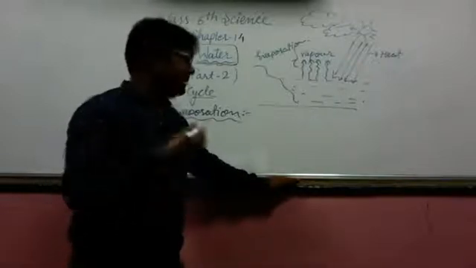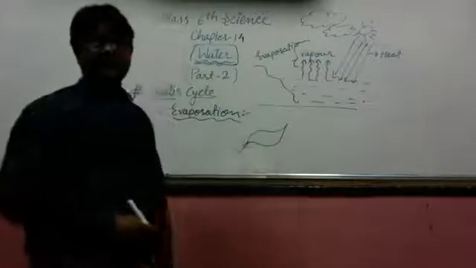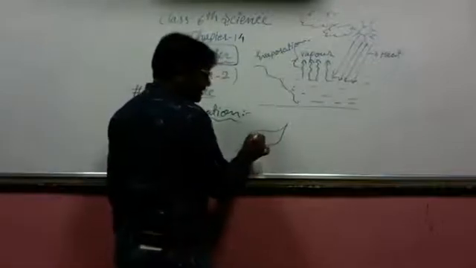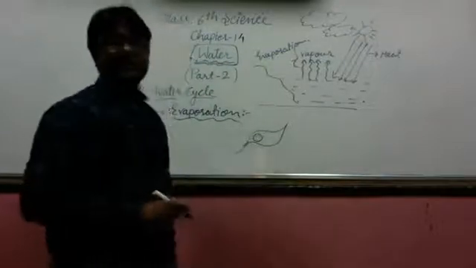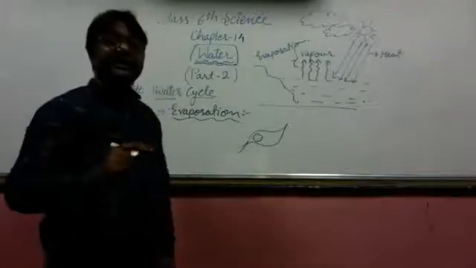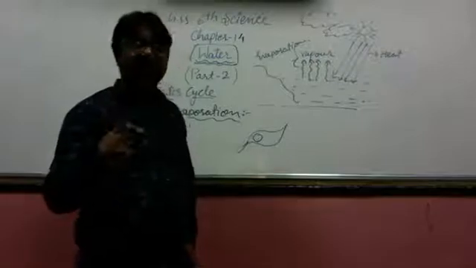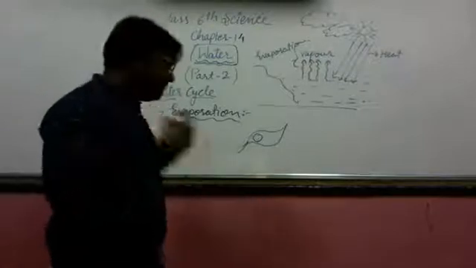Another one is the plant's leaves. There are many plants available on the earth's surface. Leaves have stomata, which are small openings. From there the excess amount of water available in the plant body evaporates. This process is called transpiration.